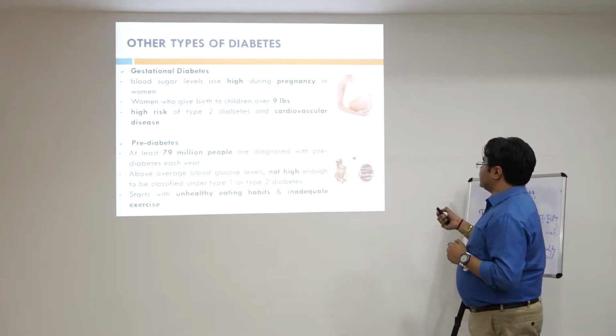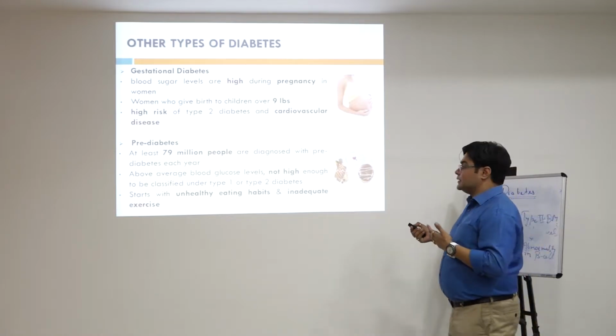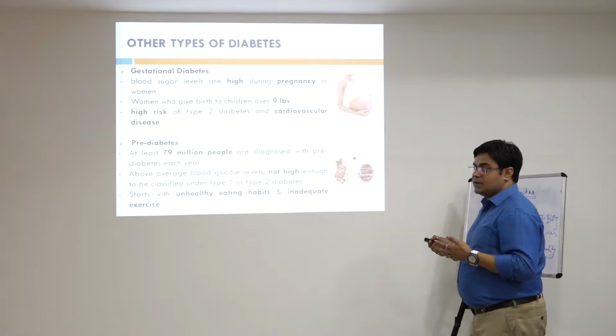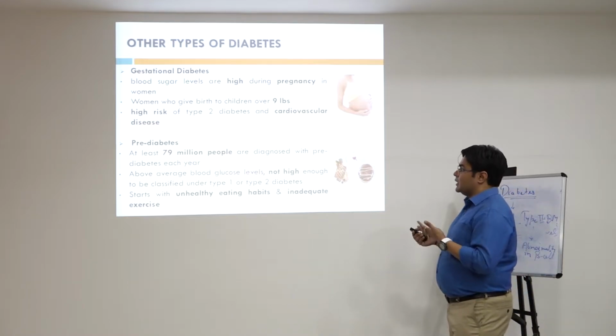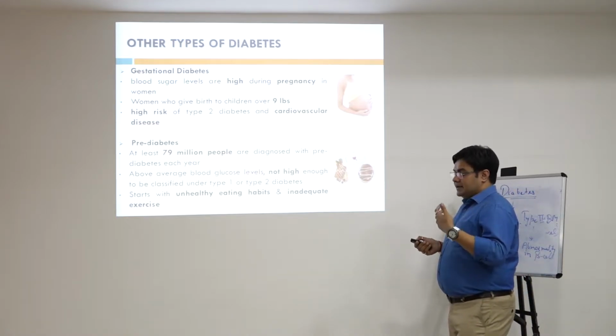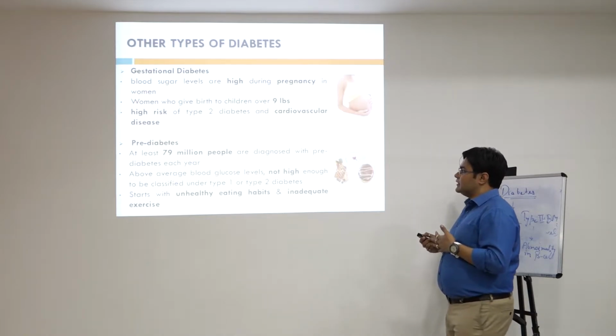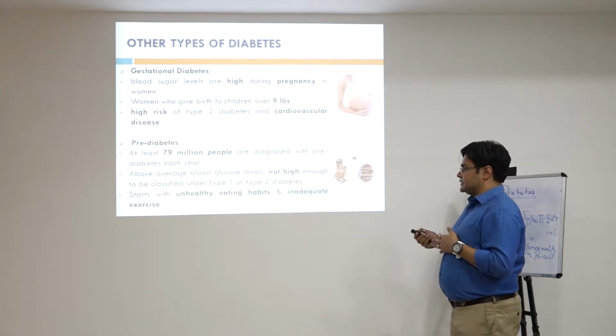As the figure indicates here, it occurs basically during pregnancy, and women who give birth to children over 9 pounds are prone to this type of diabetes, and there might be complications that can progress further and even lead to cardiovascular diseases.